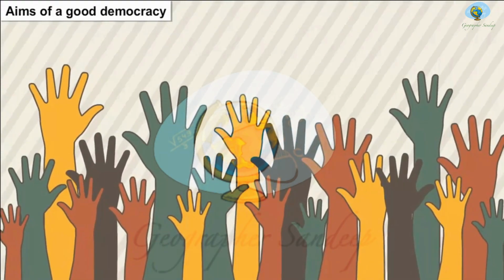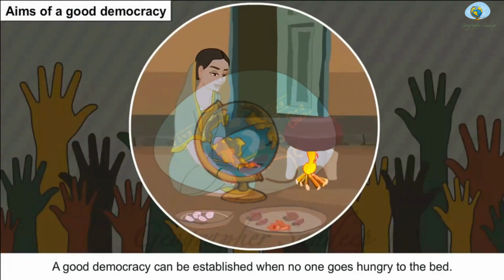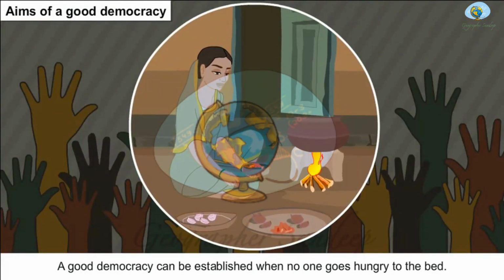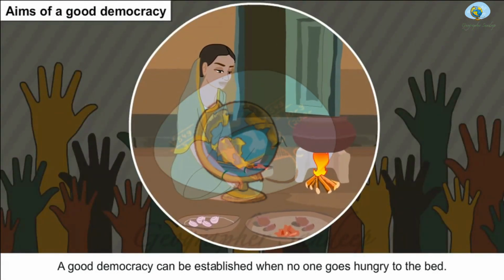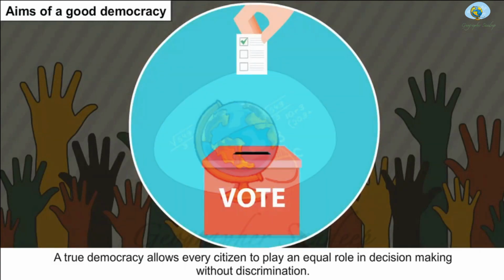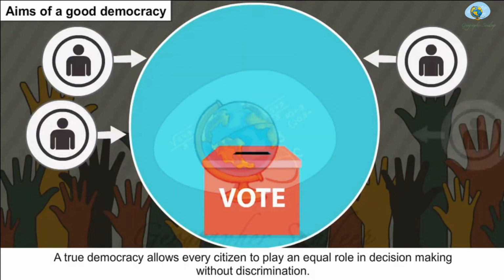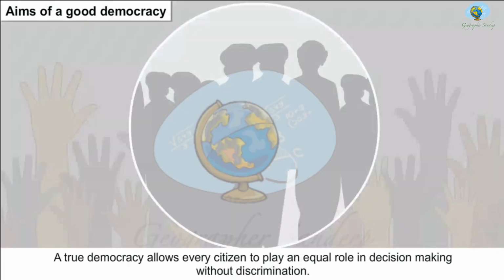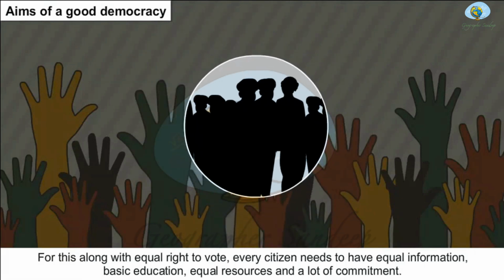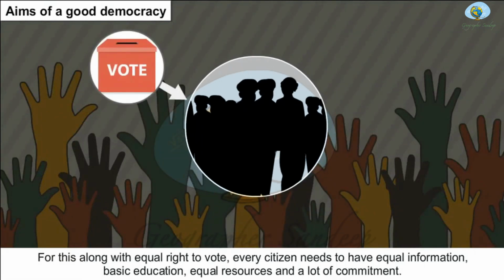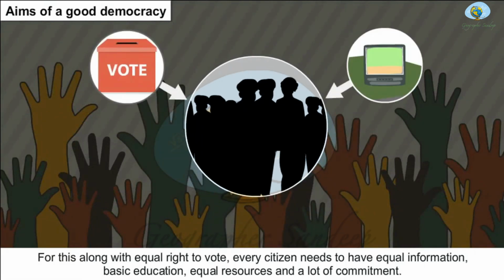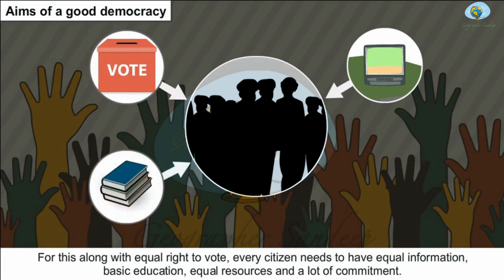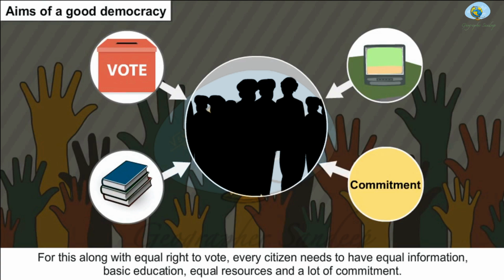Aims of a good democracy. A good democracy can be established when no one goes hungry to bed. A true democracy allows every citizen to play an equal role in decision-making without discrimination. For this, along with equal right to vote, every citizen needs to have equal information, basic education, equal resources, and a lot of commitment.